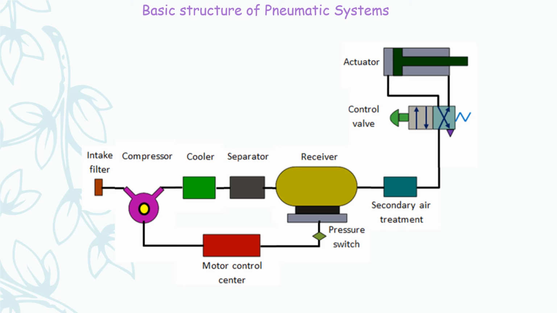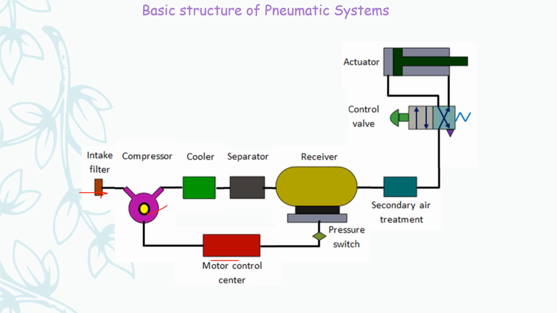Here you are seeing one more basic structure of pneumatic system. What a motor does is it runs the compressor. The compressor in turn draws the atmospheric air through the filter.